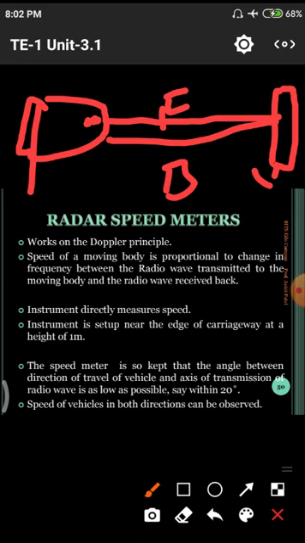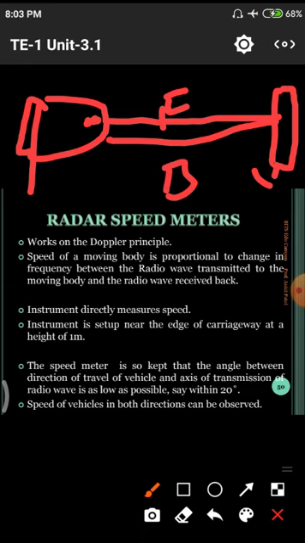Next, the speed meter is kept at a particular angle between the direction of travel of the vehicle and the axis of transmission of the radio wave, and it is preferable to stay within 20 degrees. The vehicle is moving on a particular road, so the radio wave is transmitted to that point, and the wave will come back in a proper manner. Otherwise, if we are adjusting all these things repeatedly, it wastes time and money.